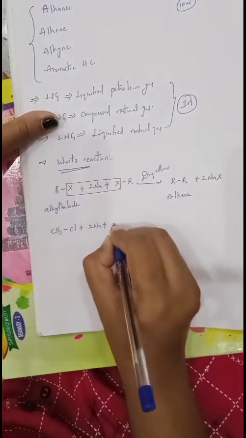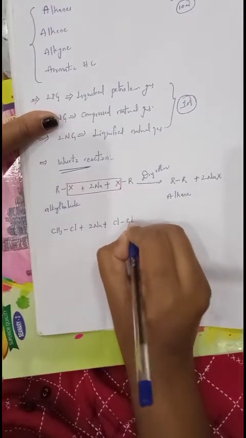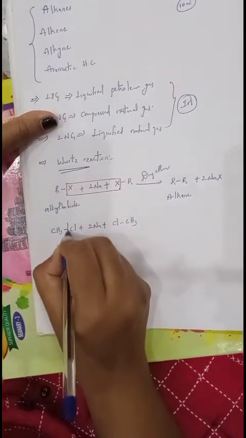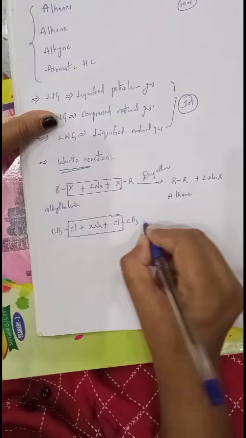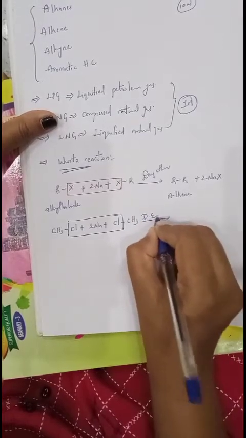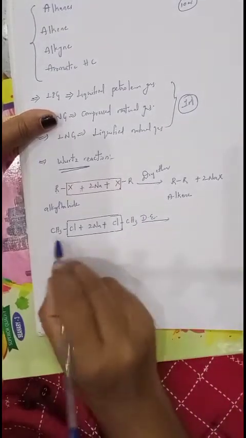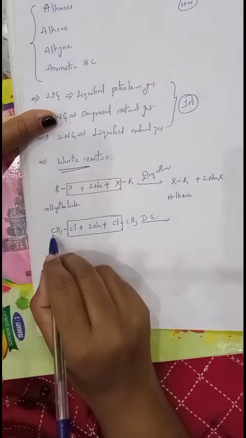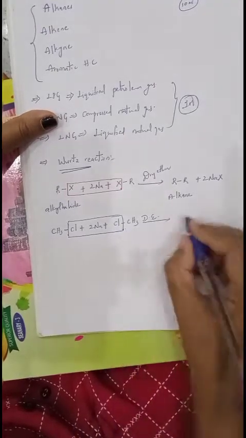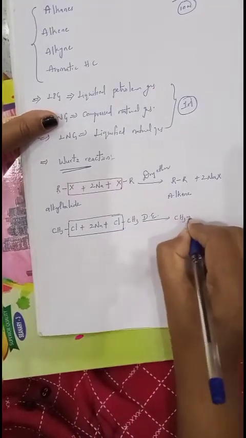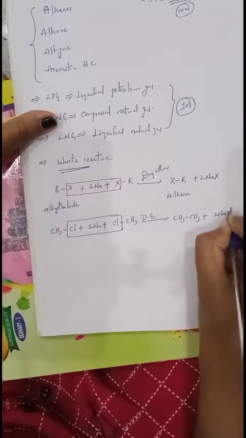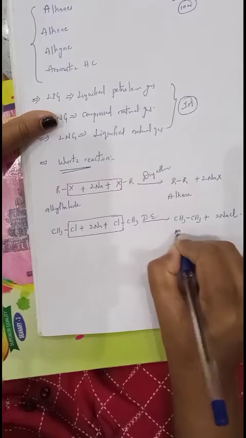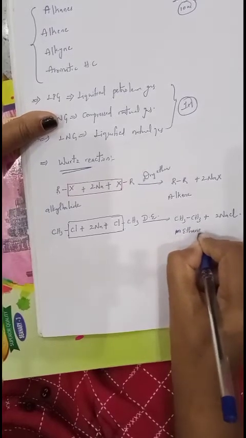In presence of dry ether, it releases 2 NaCl. The two groups left, CH3 and CH3, combine and we get CH3-CH3 plus 2 NaCl. This is called ethane, 2 carbons.